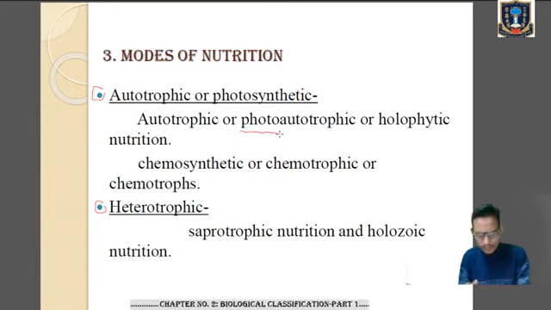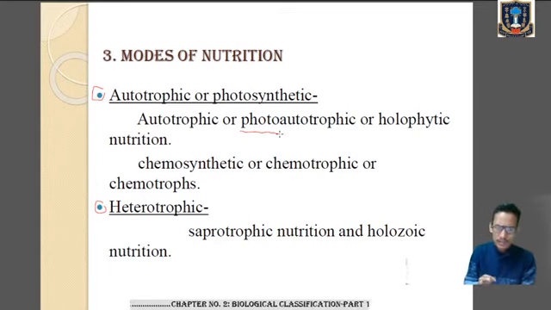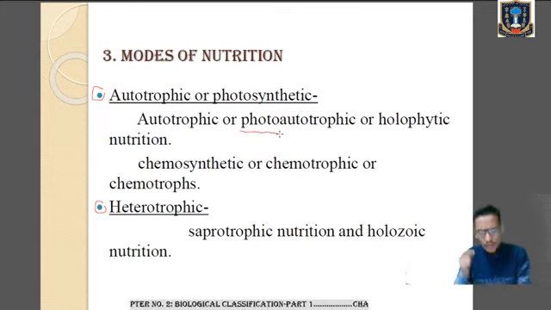Clear? Then there are certain bacteria which can prepare their organic food from carbon dioxide, hydrogen sulfide, and methane. For such a process, they get the energy from the oxidation of inorganic materials. So this is called chemosynthesis.